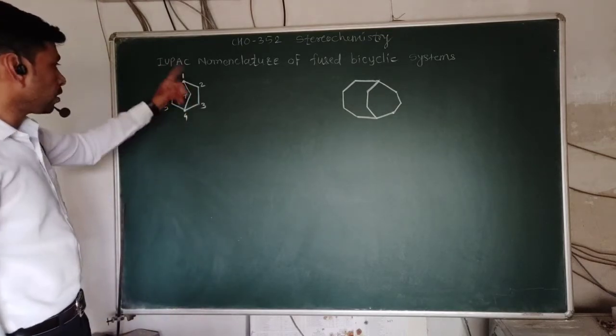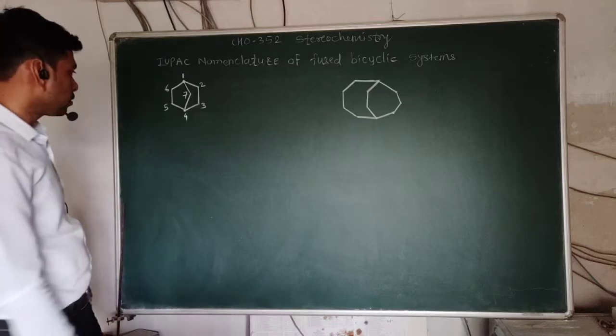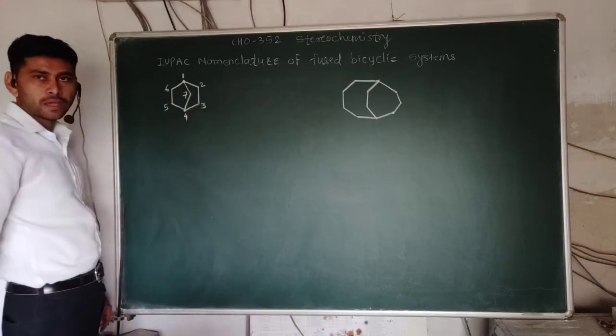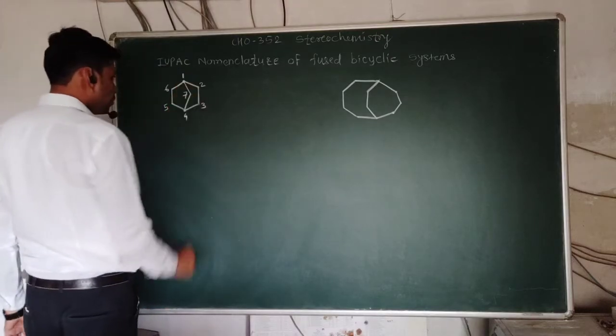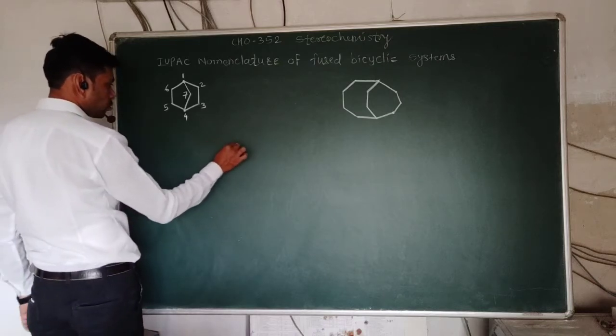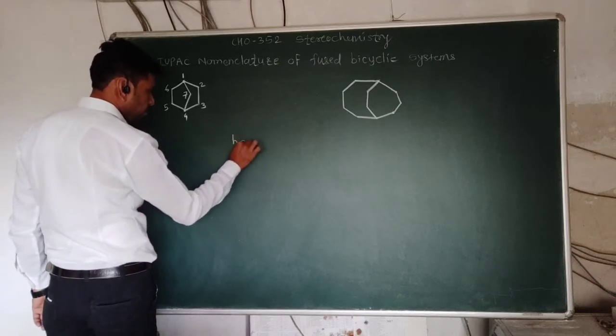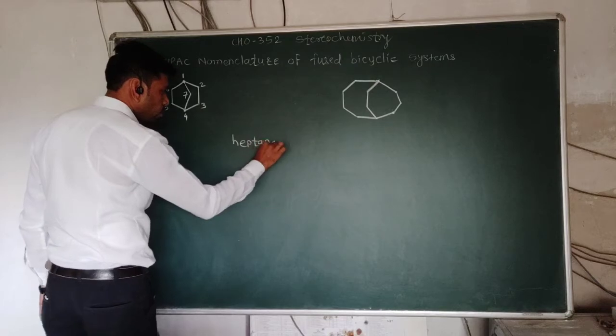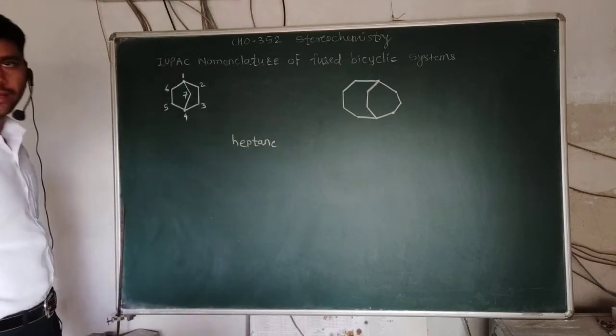So the total number of members is 7, so it is heptane, because the total number of carbon atoms is 7 here.